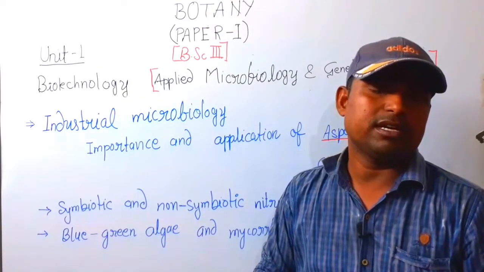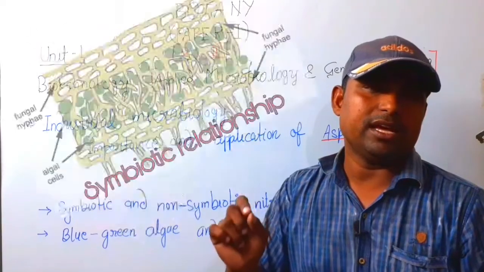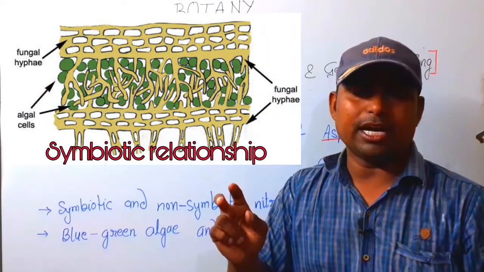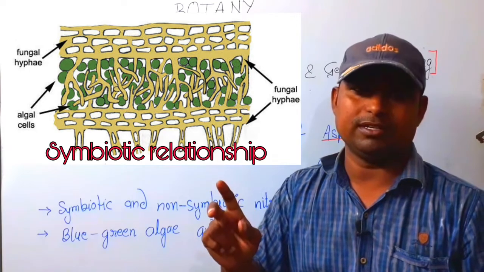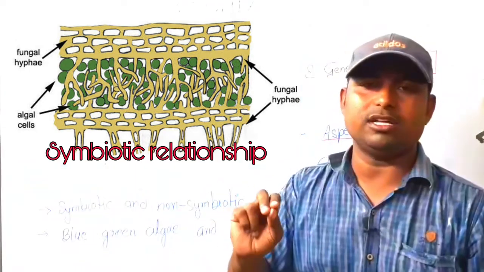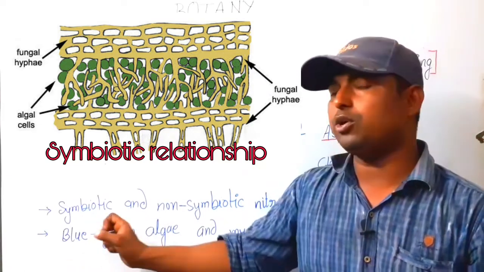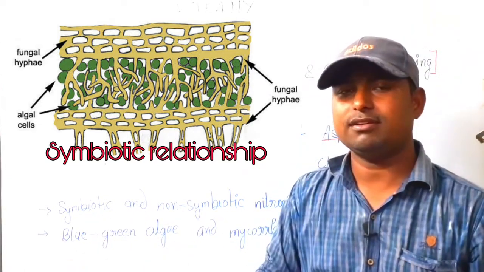Symbiosis means algae and fungi protecting and providing food to each other and depending on each other. Such a relation is known as symbiotic relation.